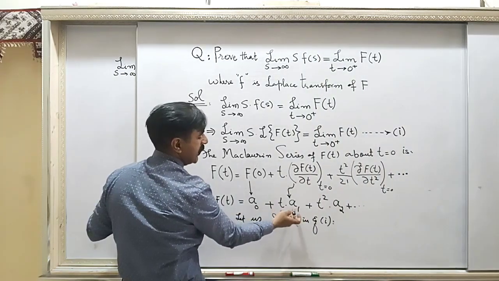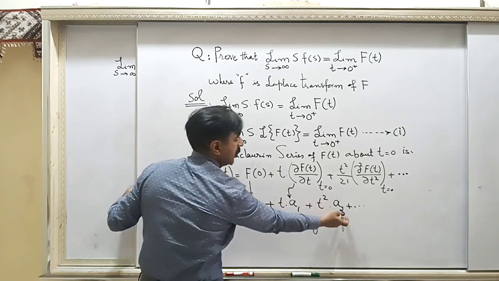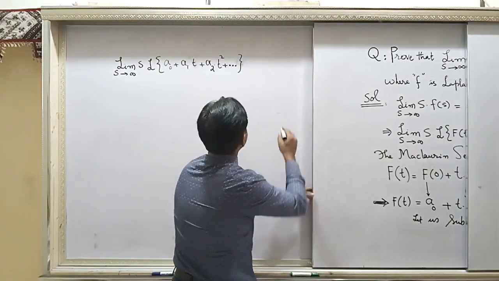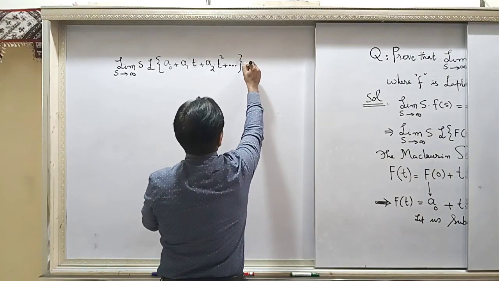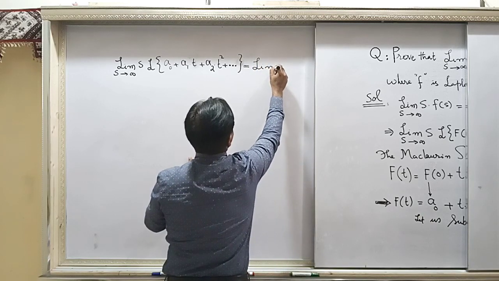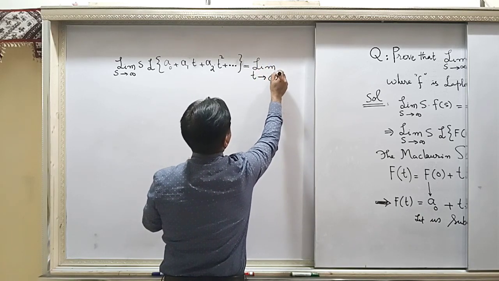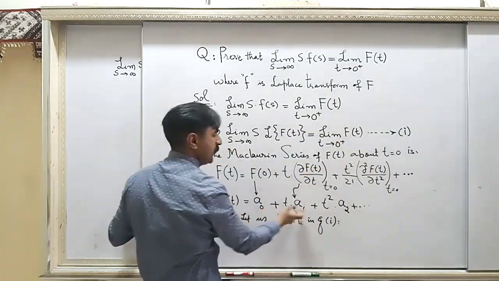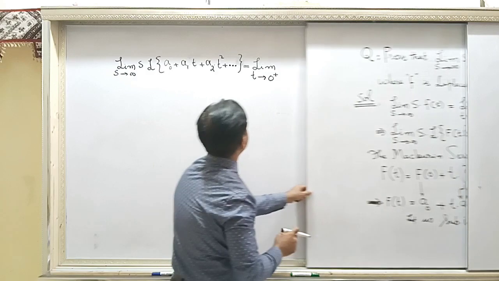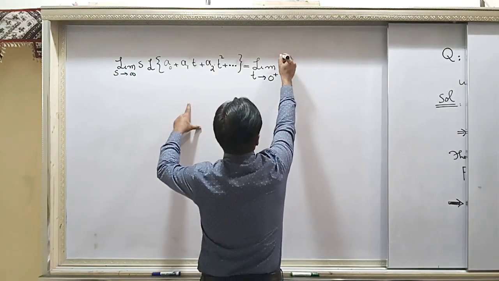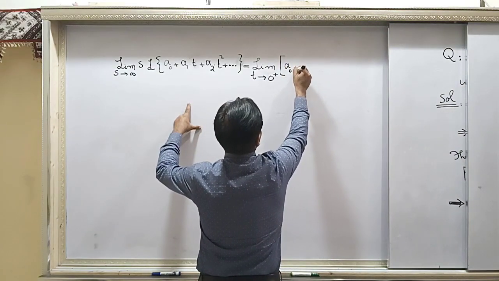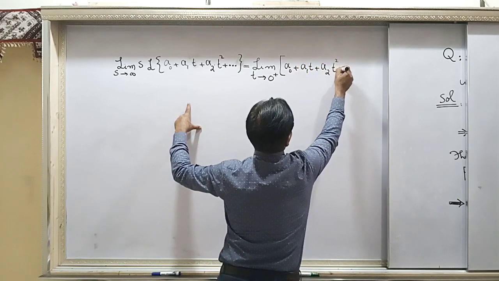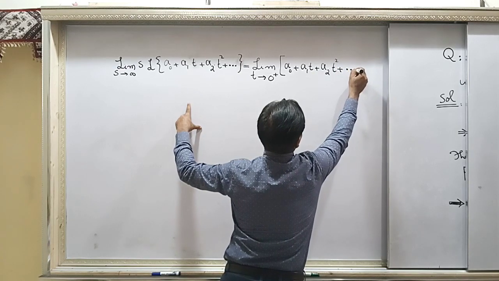This t into a1 can be written a1 first and t later, a2 first and t square later. Bracket closed, and it is equal to limit t approaches 0 plus, and next you have F(t), and in place of F(t) you substitute this series, again a naught plus a1 t plus a2 t square plus dot dot dot, so on.